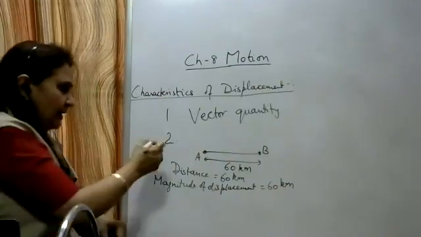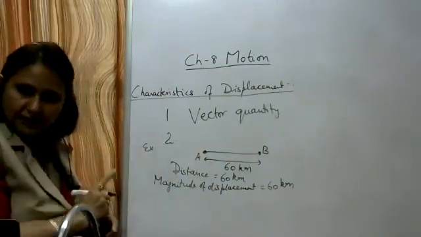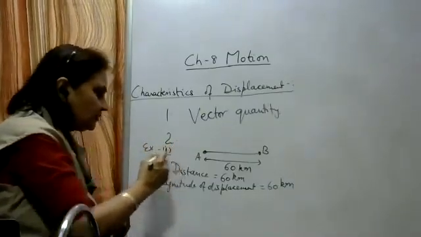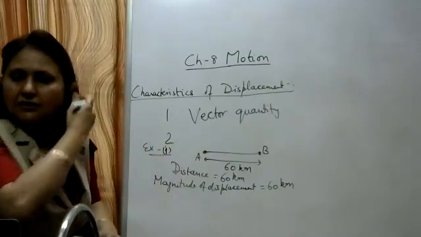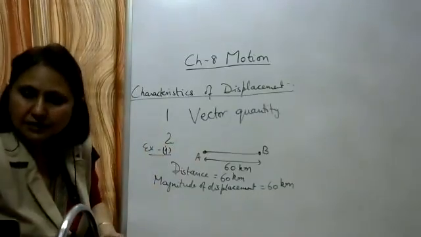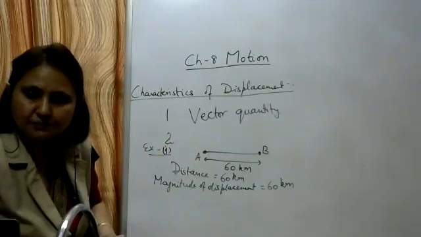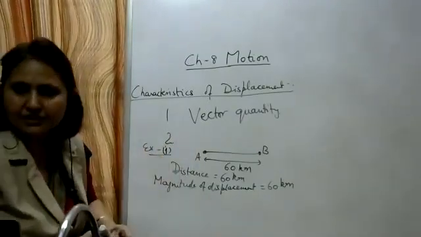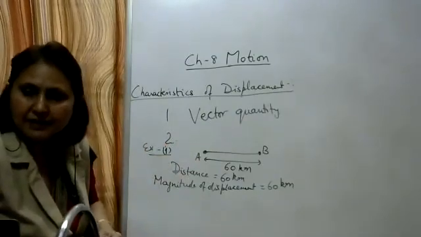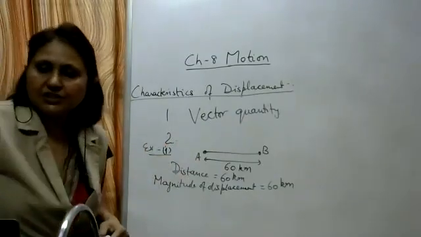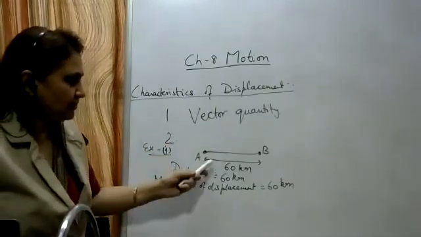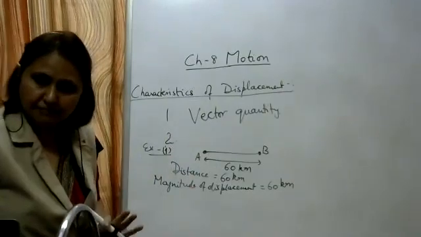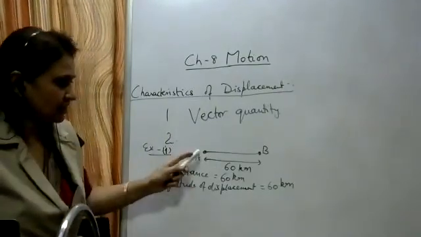So write down example 1, in the same point, in the same characteristic. Write down: to show that magnitude of displacement is equal to the distance traveled. By this example, we are showing that magnitude of displacement is equal to the distance traveled.